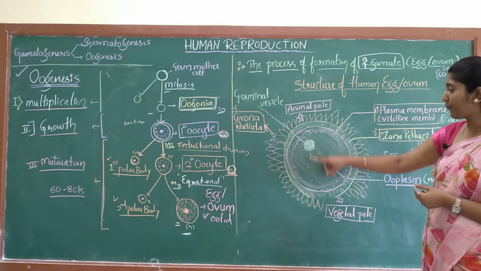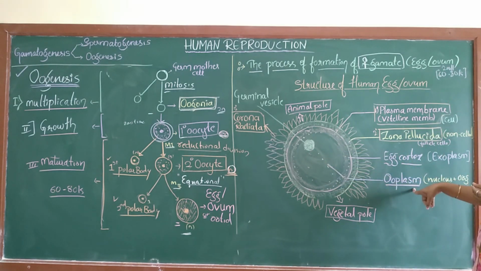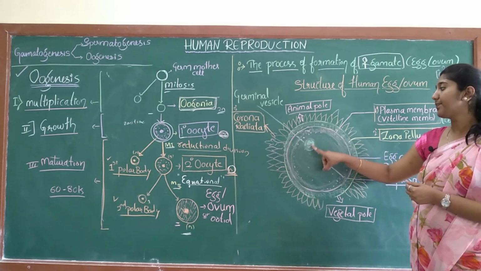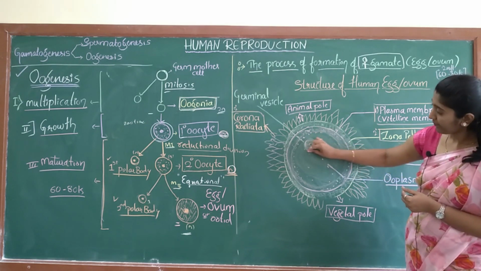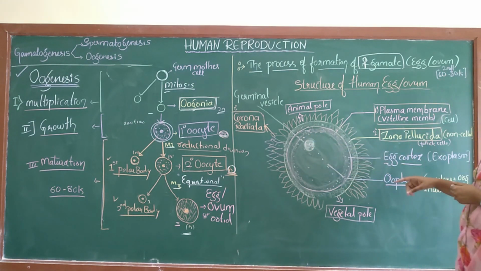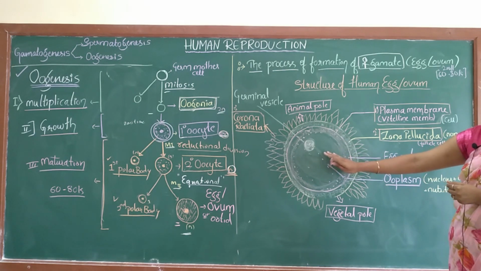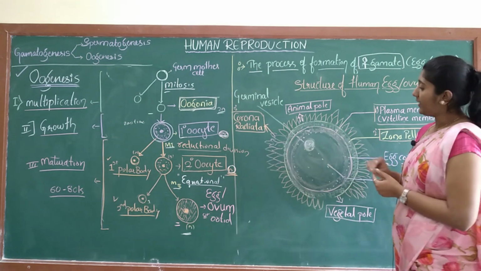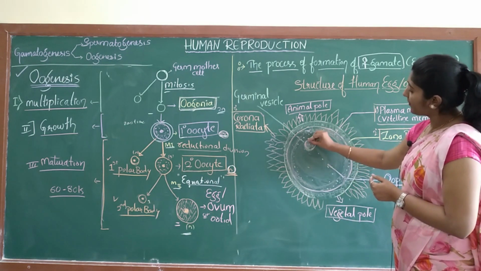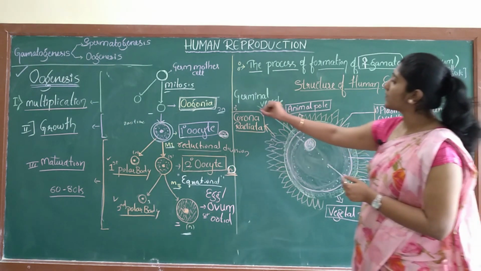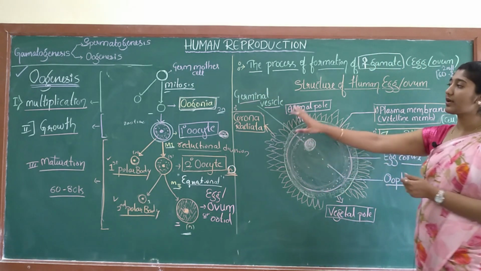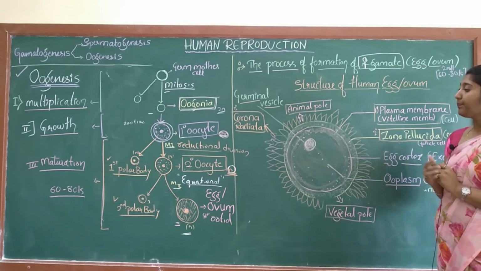The cytoplasm of the egg is called the ooplasm. This ooplasm consists of the nucleus, other cell organelles and nutrition. And this nucleus is also called the germinal vesicle. The nucleus of the egg is called the germinal vesicle.